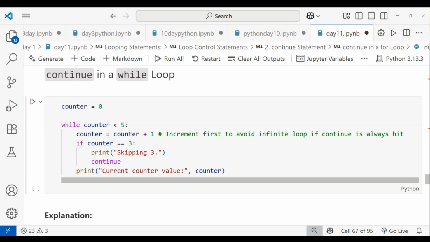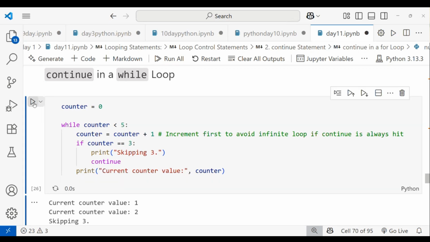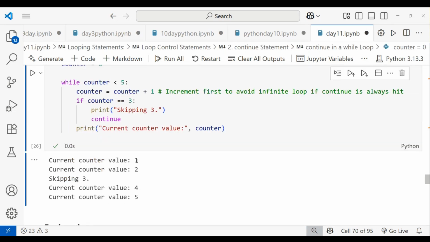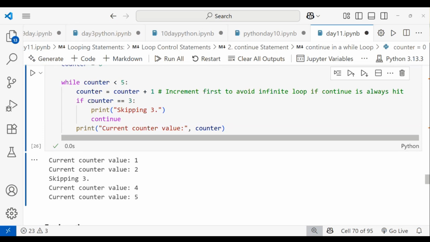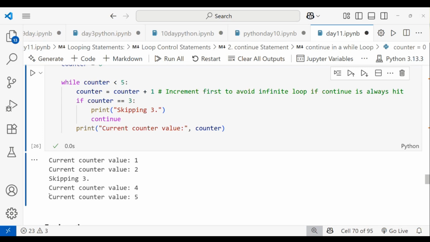Okay, this is what the current value should be printed. So I'm printing this one. The current counter value is 1, and the current counter value is 2, and skipping 3. So when I get the 3, it should be skipped. Then the current counter value is 4, and the current counter value is 5. Like that it will work.